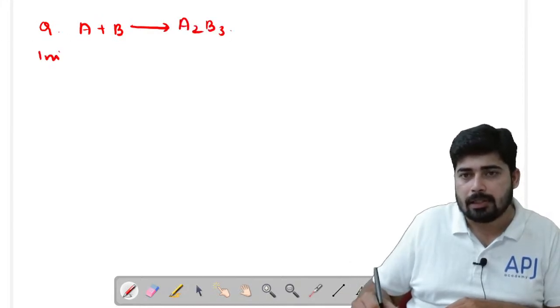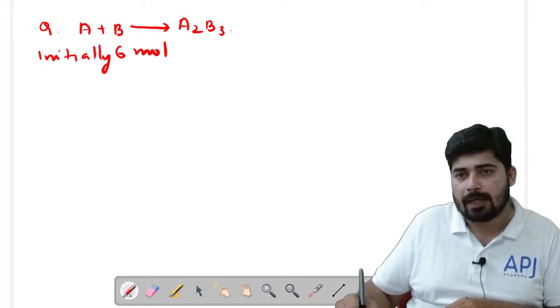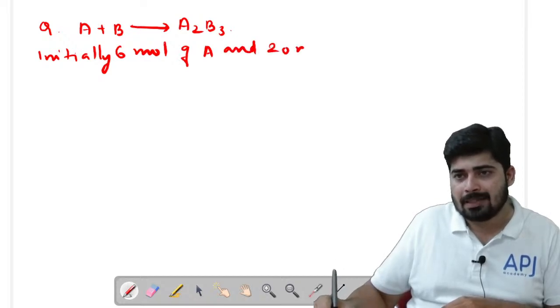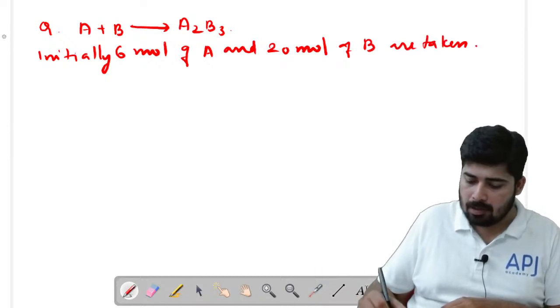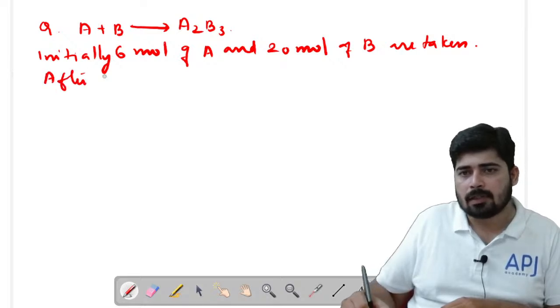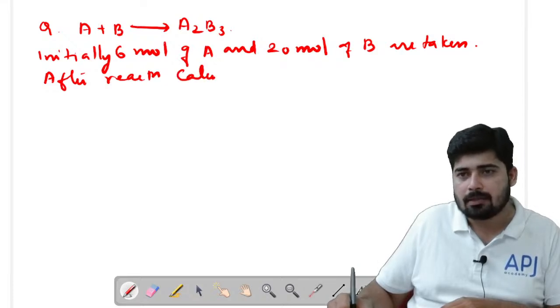So initially 6 mole of A and 20 mole of B are taken. After reaction, calculate.